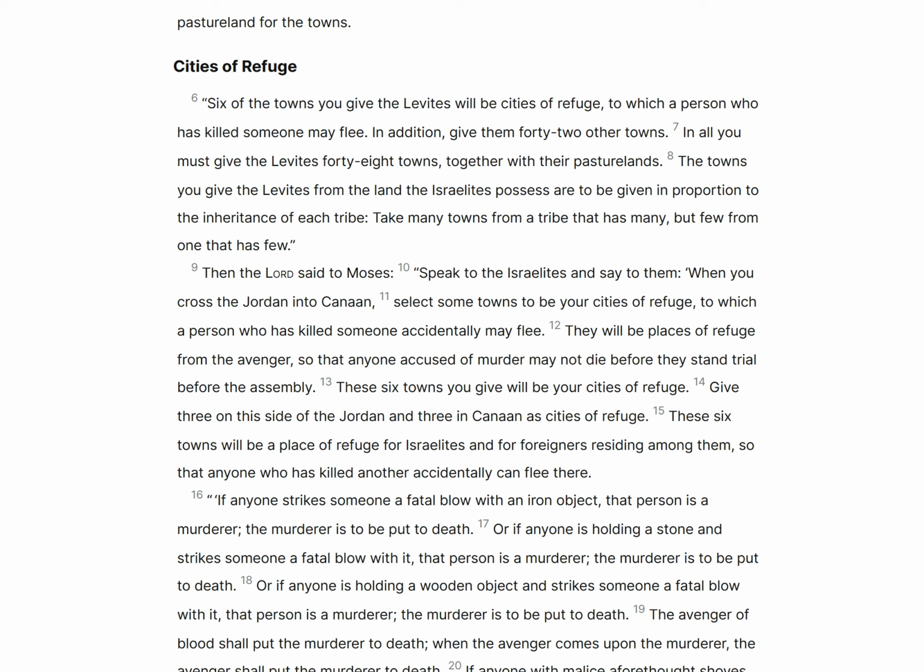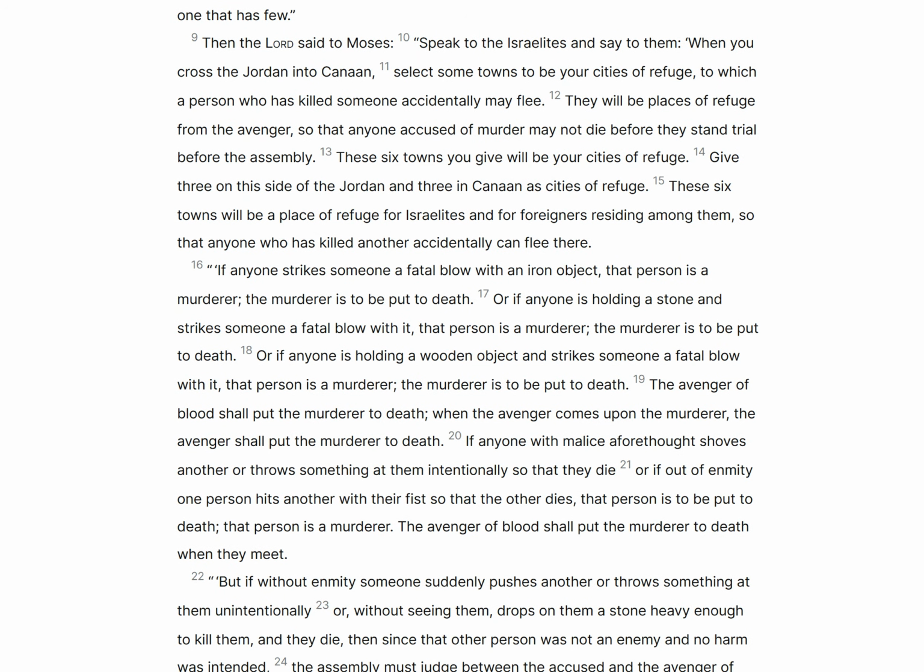Then the Lord said to Moses, Speak to the Israelites and say to them, When you cross the Jordan into Canaan, select some towns to be your cities of refuge, to which a person who has killed someone accidentally may flee. They will be places of refuge from the avenger, so that anyone accused of murder may not die before they stand trial before the assembly. These 6 towns you will give to be your cities of refuge. Give three on this side of the Jordan and 3 in Canaan as cities of refuge. These 6 towns will be a place of refuge for Israelites and for foreigners residing among them, so that anyone who has killed another accidentally can flee there.